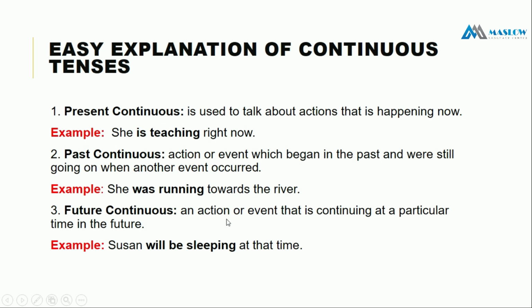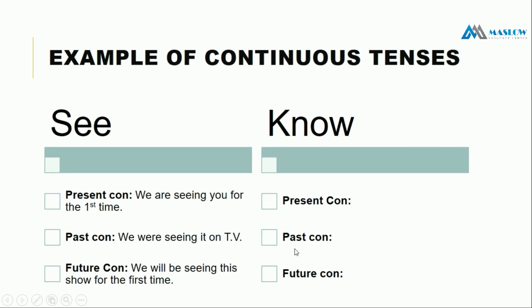Future continuous is an action or event that is continuing at the particular time in the future. Future continuous হচ্ছে এমন একটা কাজ যেটা ফিউচার পর্যন্ত কন্টিনিউ করবে, সেটাই হচ্ছে ফিউচার কন্টিনিউয়াস. সো ফিউচার কন্টিনিউয়াস হলে আমরা জানি উইল বি অ্যাড হবে, ভার্বের সাথে আইএনজি ইউজ হবে. যেমন Susan will be sleeping at that time. Next example of continuous. Present continuous হচ্ছে we are seeing you for the first time.